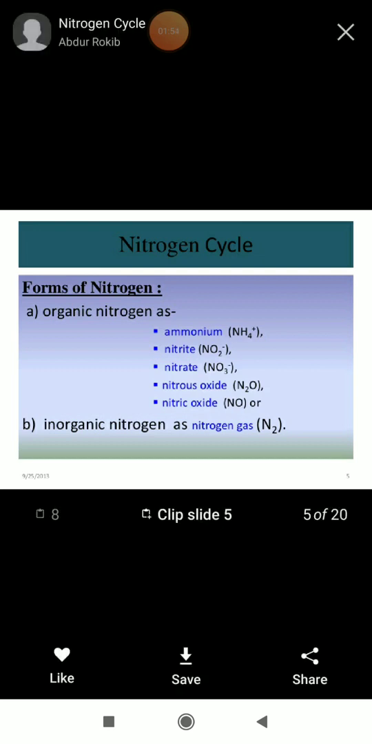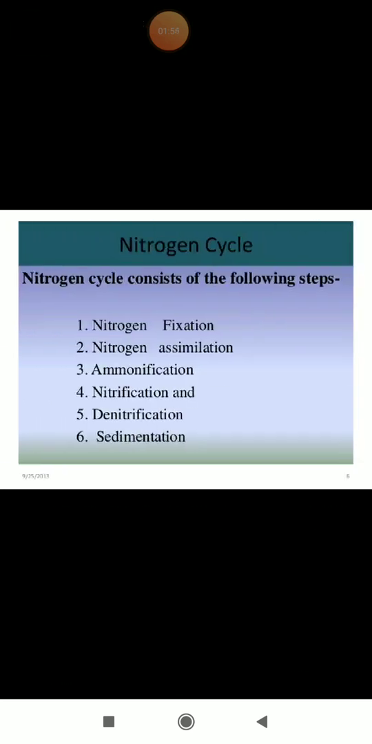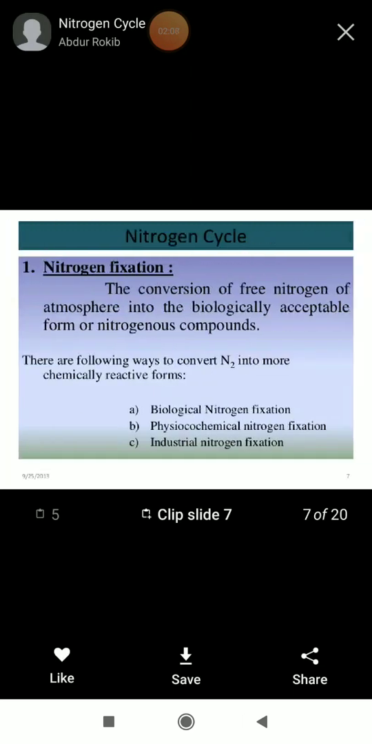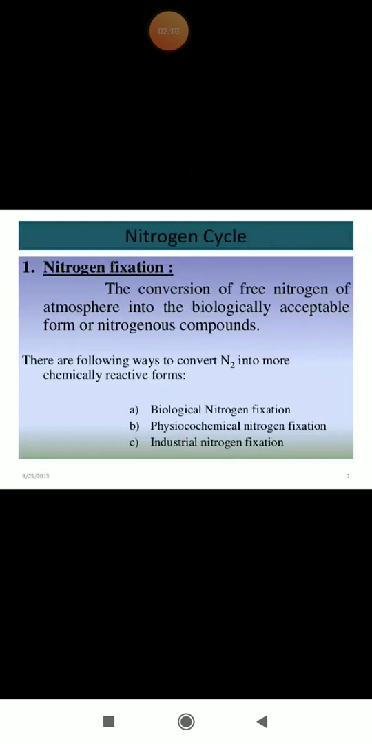Here there are different steps in the nitrogen cycle. The first is nitrogen fixation, second is nitrogen assimilation, third is ammonification, fourth is nitrification, and fifth is denitrification. So the first step is nitrogen fixation. Nitrogen fixation is simply the conversion of free nitrogen of the atmosphere into the biologically acceptable form of nitrogenous compounds.